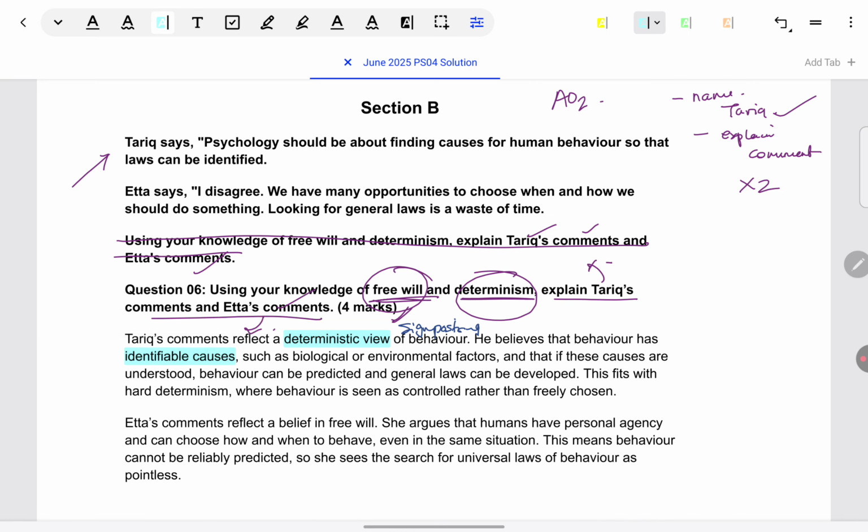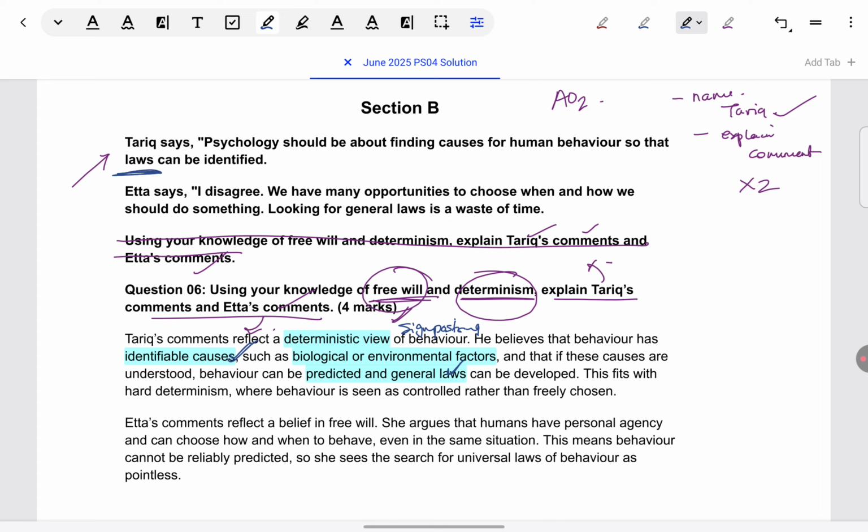And which can be identifiable causes? We can give examples from what we've learned in determinism. Biological, environmental factors can be there. And if we have causes, then we can predict behavior and general laws can be developed. Because he's talking about general laws. So we are saying, okay, because he supports determinism, there will be definite causes of behavior, and so general laws can be developed.